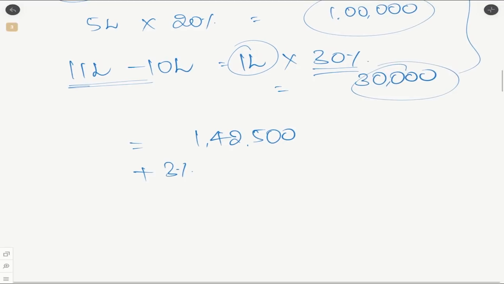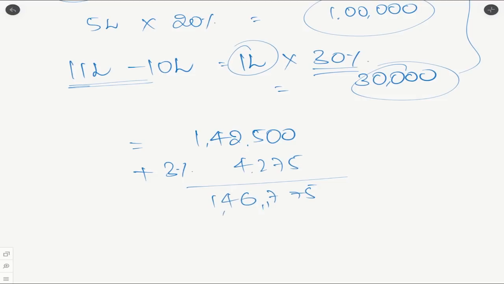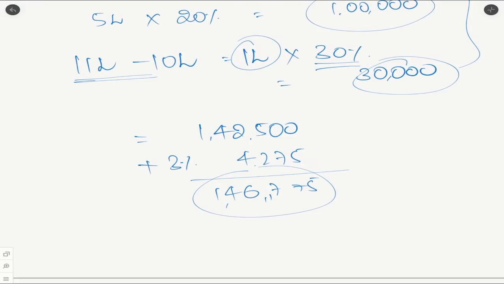which is 4,275. So totally he will be required to pay 1,46,775 rupees as tax. Now the tax payable is 1,46,775, which will of course be rounded off to 1,46,780 as per section 288B, which says any tax liability shall be rounded off to the nearest multiple of rupee 10. So in this case, to the nearest multiple of rupee 10, it is 1,46,780 rupees.